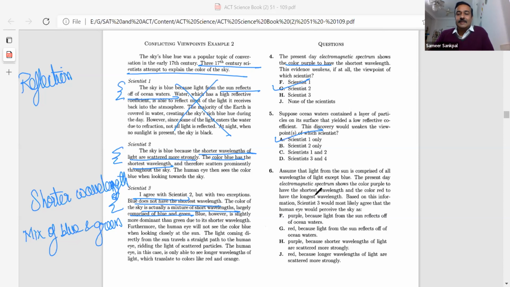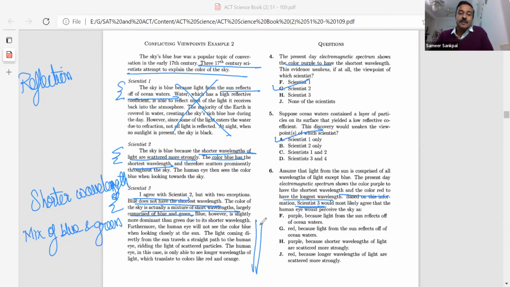And question number 6, it says, assume that light from the sun is comprised of all wavelengths of light except blue. The present day electromagnetic spectrum shows the color purple to have the shortest wavelength and the color red to have the longest wavelength. Based on the information, scientist 3, scientist 3 is important, would most likely agree that the human eye would perceive the sky as.